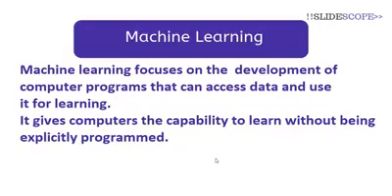Machine learning is an application of artificial intelligence that provides systems the ability to automatically learn and improve from experience without being explicitly programmed. So the main concept here is that we have to develop such computer programs.